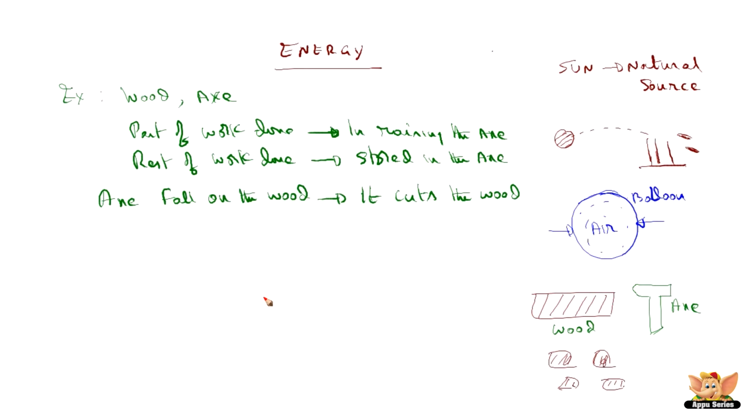Now what actually happened in this case? The stored work in the axe gives the axe the ability to do the work of cutting. So when you raise the axe, some of the work got stored in the axe. That stored work gives the axe the ability to cut the wood. This ability to do work is energy.